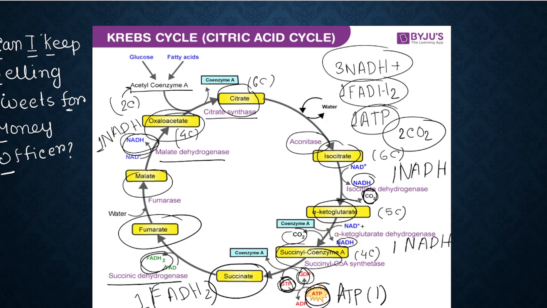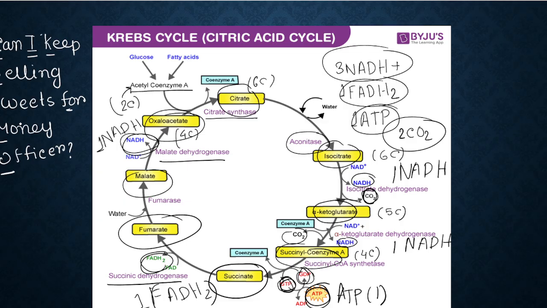So, can I keep selling sweets for money, officer? Citrate, isocitrate, alpha ketoglutarate. Then we have succinyl coenzyme A, succinate, fumarate, malate, and then oxaloacetate. So everything is covered, and you get all the products. But make sure that you remember all the enzymes properly and what the final products are.